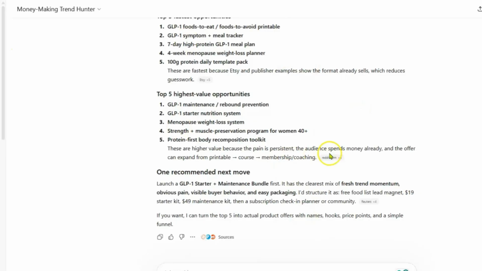This is the result that I got from that GPT, and the recommended one was launch GLP-1 starter and maintenance bundle first. It has the clearest mix of fresh trend, obvious pain, visible buyer behavior, and easy packaging, right? I'd structure it as a free food list lead magnet, then a $19 starter kit, and then a $49 maintenance kit. So this is what it even suggested as the price.